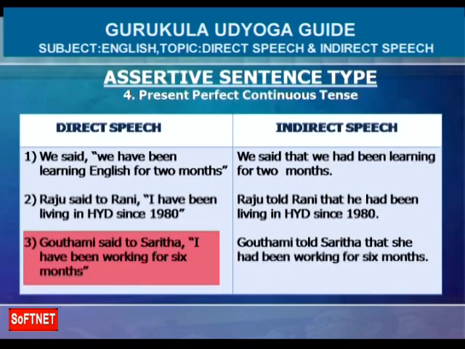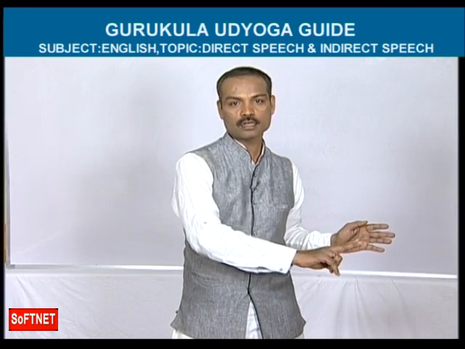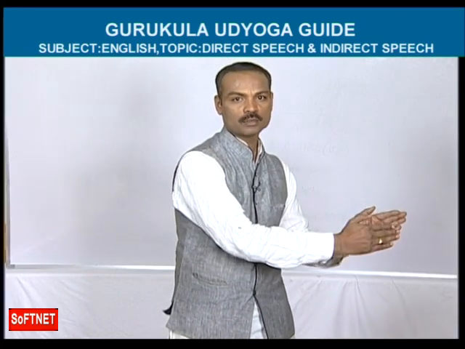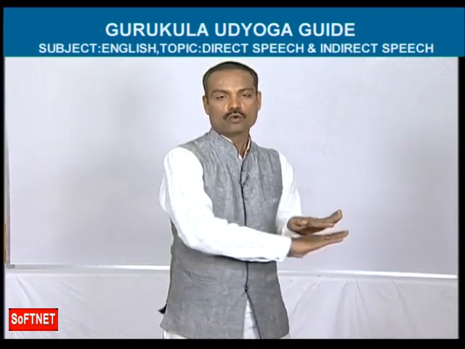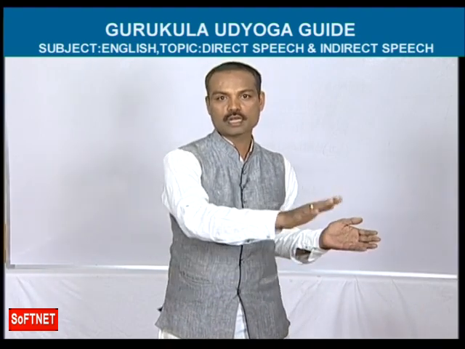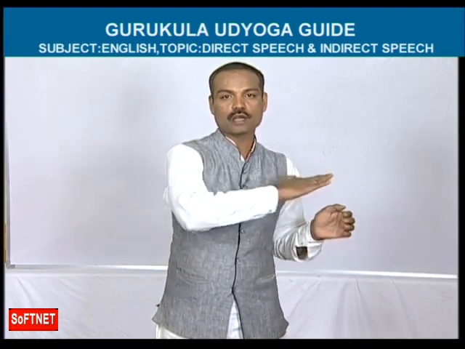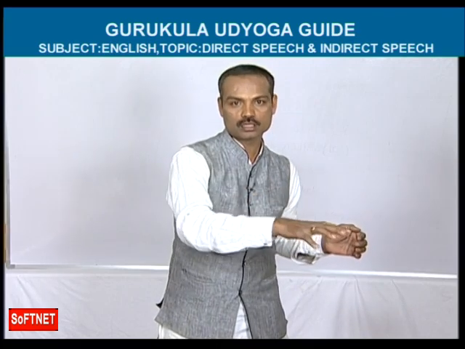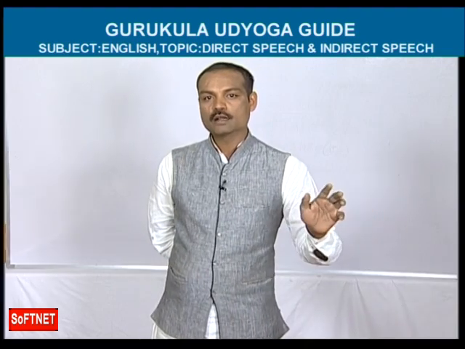Gautami said to Sarita. What did Gautami say to Sarita? I have been working for 6 months. Here 2 girls are there. One girl's name is Gautami and another girl's name is Sarita. What are these 2 girls talking? Gautami is telling that I have been working for 6 months. While these 2 girls are talking, you heard it. Come on, you tell me what is going on. What did Gautami tell Sarita?